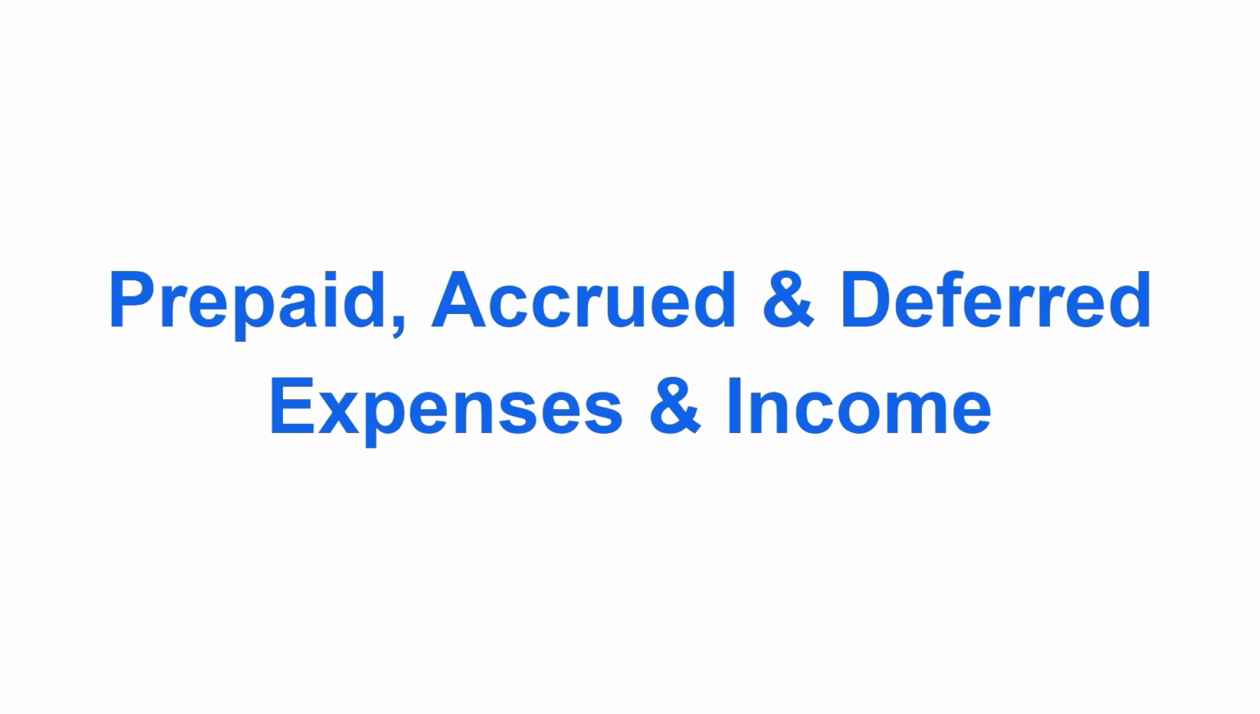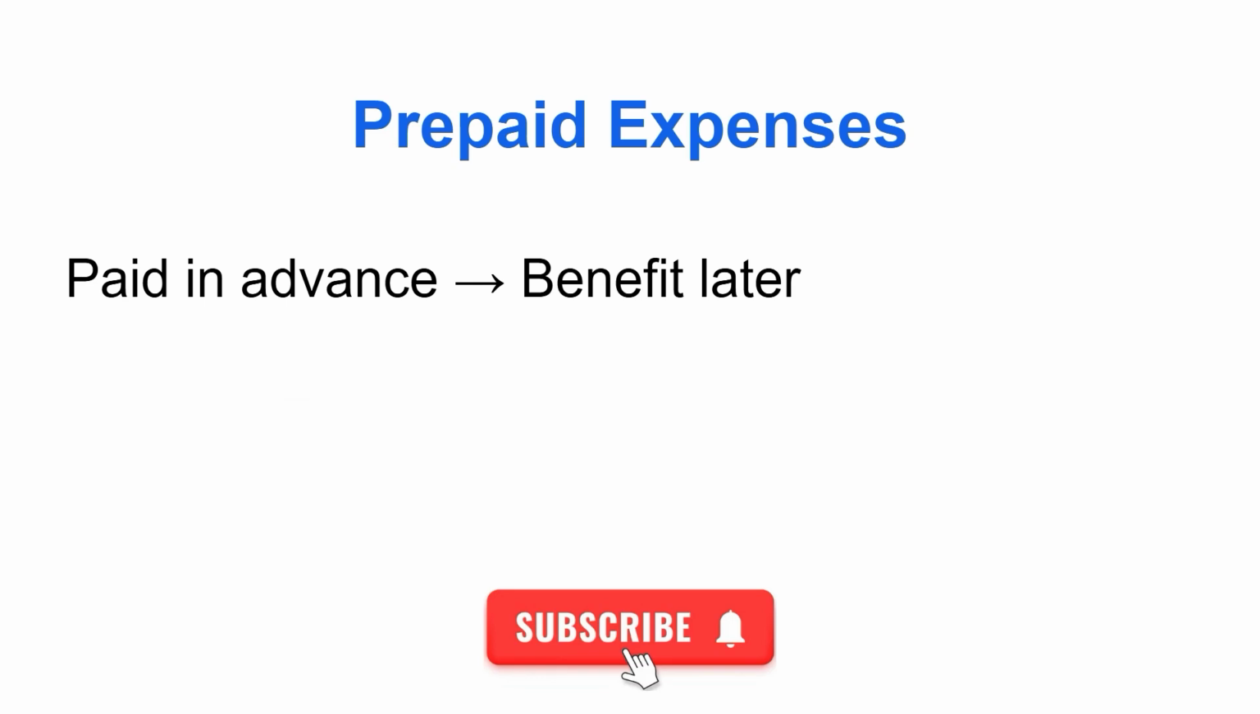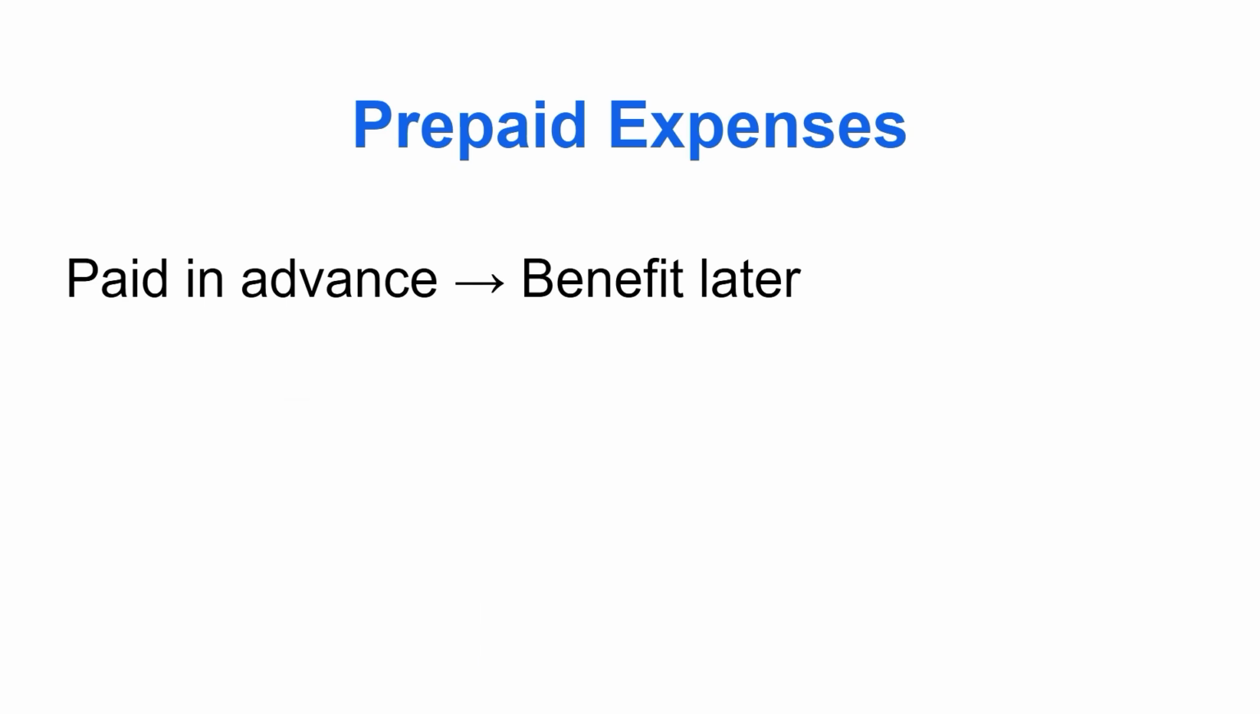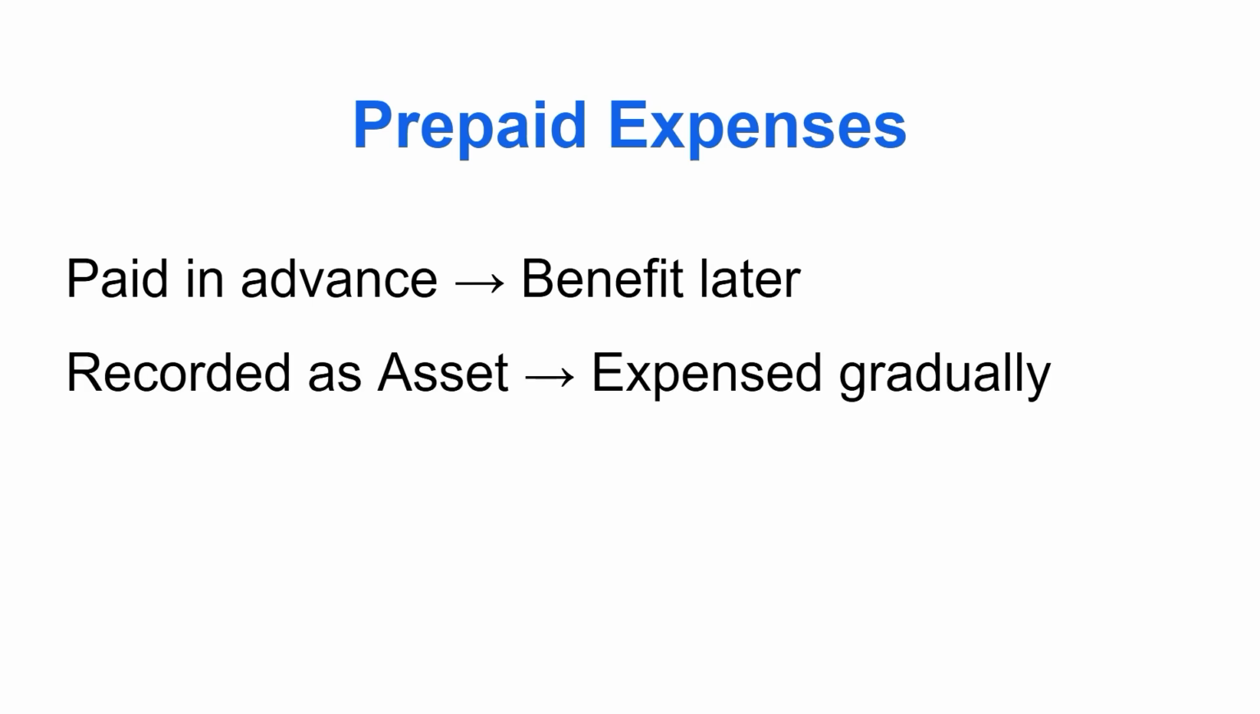So let's begin. Prepaid expenses. Paid in advance, benefit later. Prepaid expenses are the advance payment made for goods or services that will be received in future. They are recorded as an asset and expensed gradually since the benefit is yet to be consumed. So, they are recorded as an asset and later when the benefit is consumed, the expense is recognized.